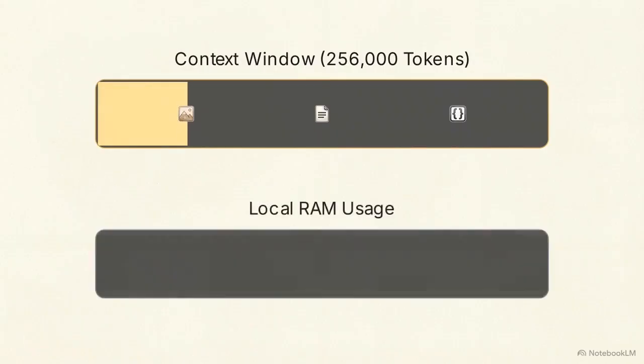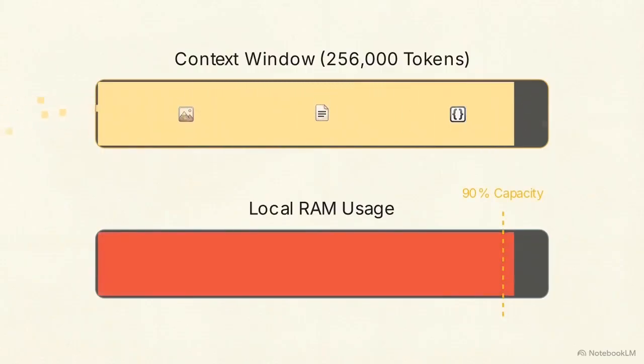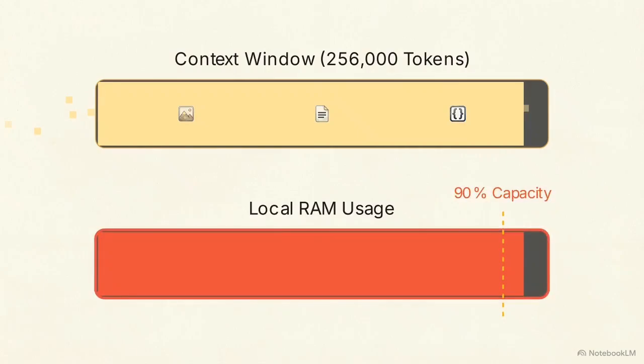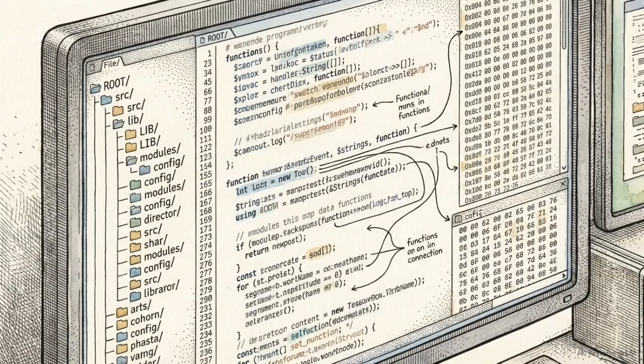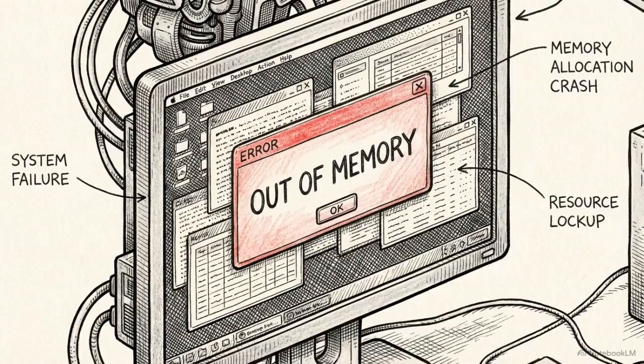Processing these complex inputs is supported by a 256,000 token context window, allowing the model to hold vast amounts of information in its active memory. However, this capacity is tied directly to your physical hardware. As the context window fills with tokens, the local RAM usage spikes in parallel. While the software supports a massive context, the physical RAM on your device sets the actual limit for how much data the model can work with at one time.